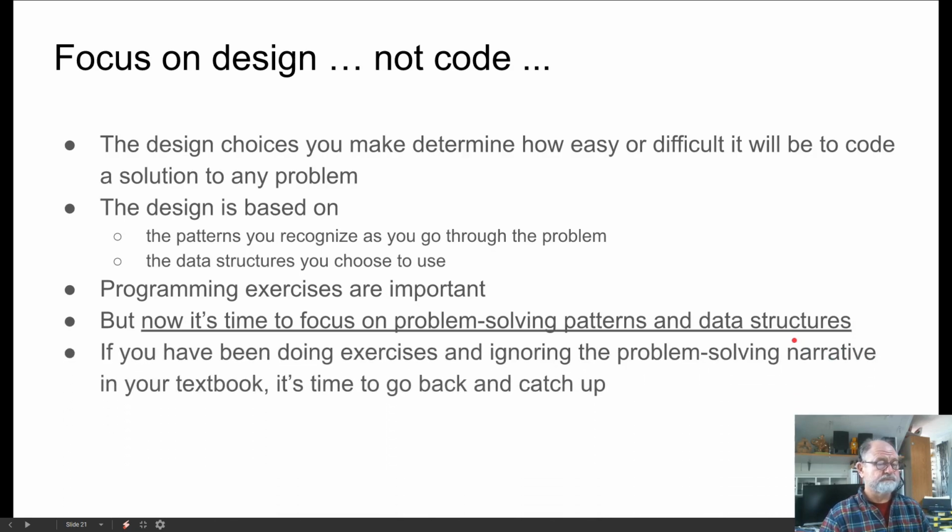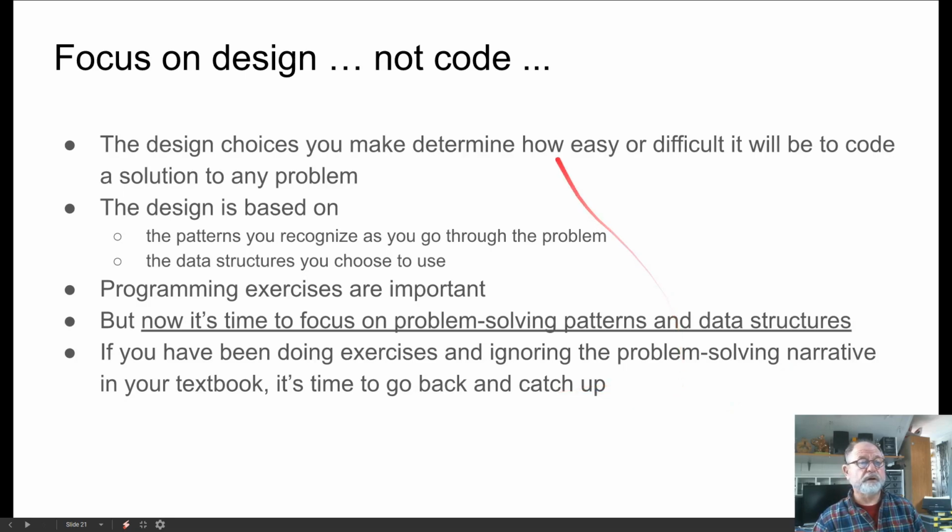So if you've been doing the exercises up until this point and ignoring the narrative of each chapter that goes through solving a particular type of problem, it's time to go back and look at that and try to catch up.